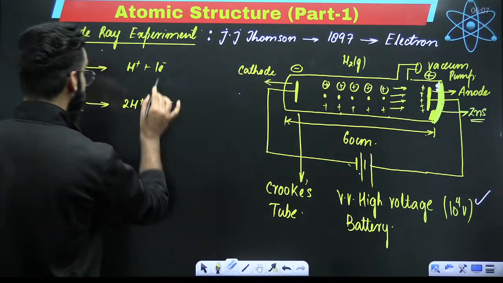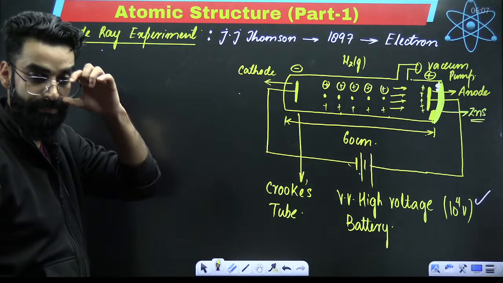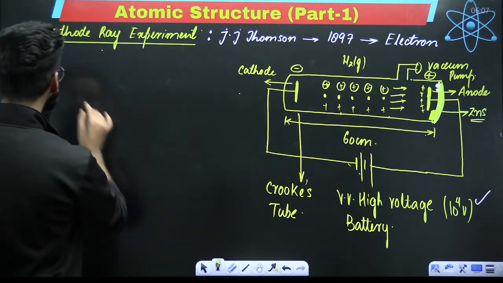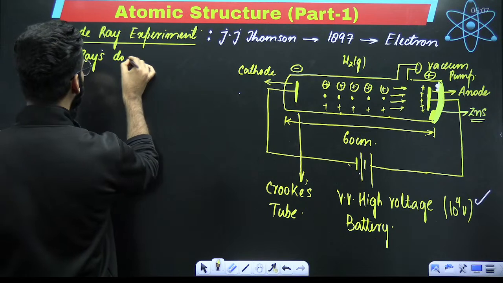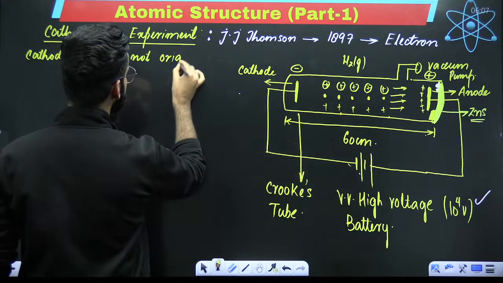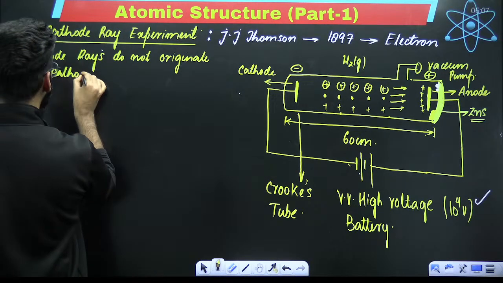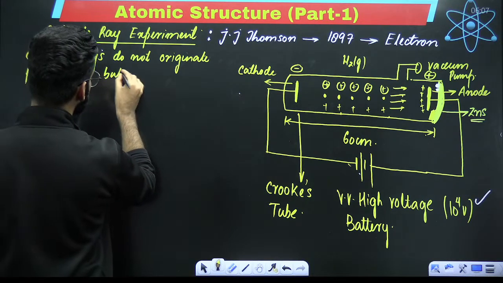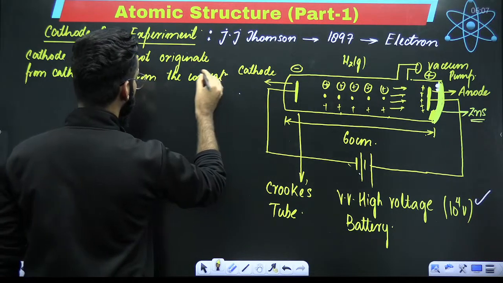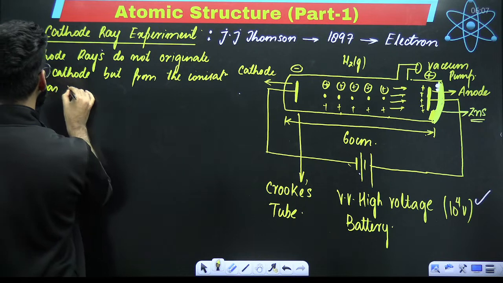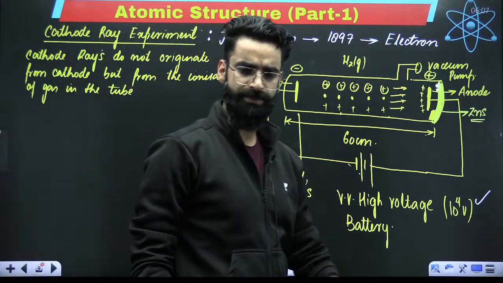So, one important point: your cathode rays originate from the gas which is there in this particular chamber. I hope this point is also clear to you. Okay, so I will say cathode rays do not originate from cathode, but from the ionization of the gas in the tube. Perfect. I believe this is also clear to you.